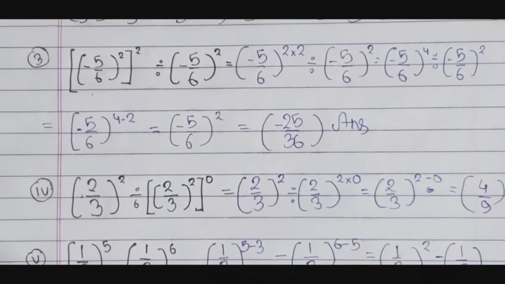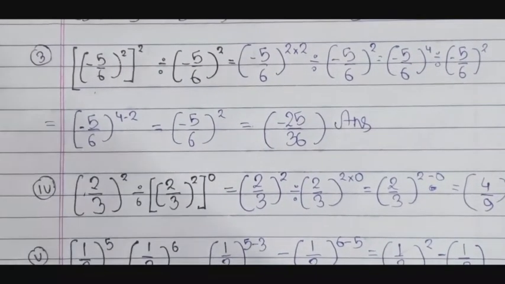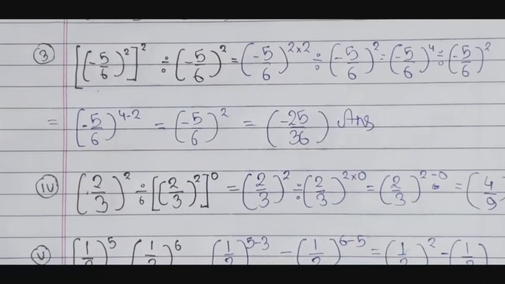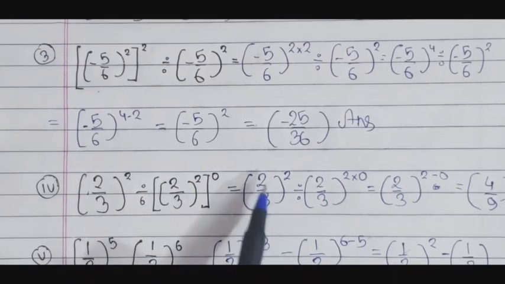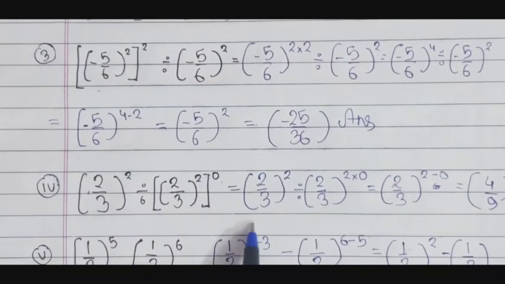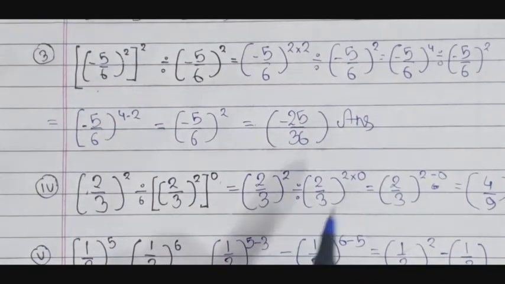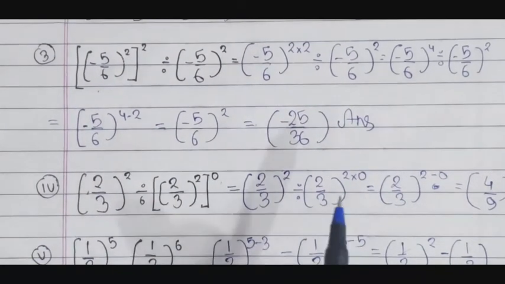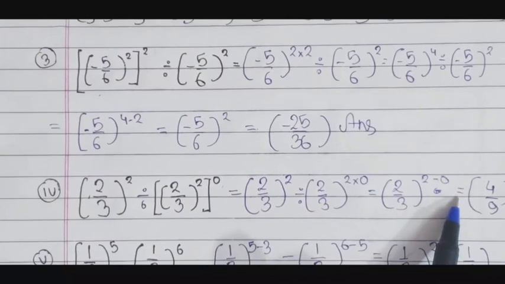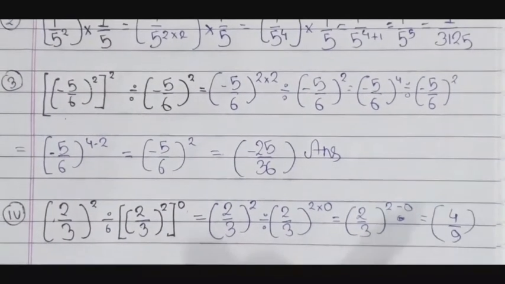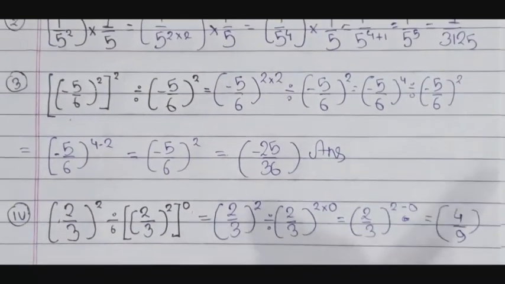Our fourth question is (2 by 3) to the power 2 divided by [(2 by 3) to the power 2] into 0. So it is equal to (2 by 3) to the power 2 into 0, which is equal to 4 by 9. Yes guys, equal to 4 by 9.